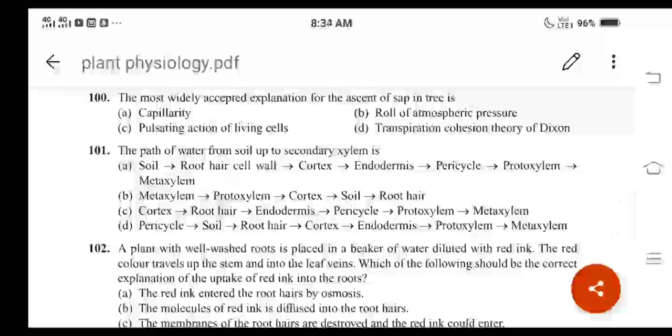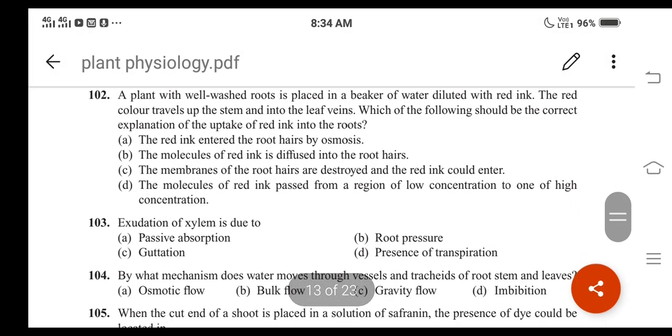Then question number 102. What is the question here? A plant with well washed roots is placed in a beaker of water diluted with red ink. The red color travels up the stem and into the leaf veins. Which of the following should be the correct explanation of the uptake of red ink into the roots, right? And here for question number 102, what are the different options?